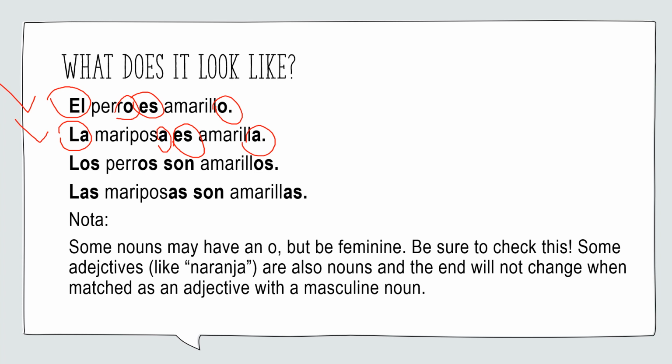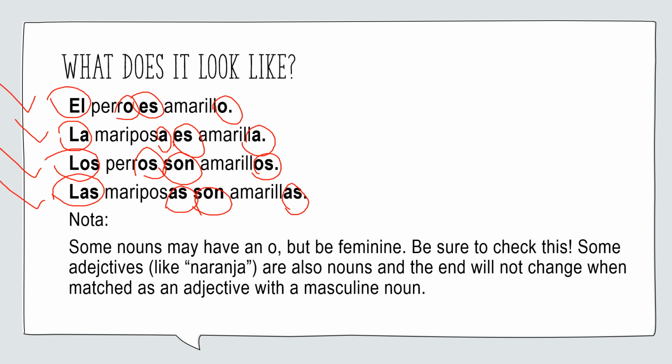We're good. La mariposa es amarilla. And we have los, plural, masculine, perros, plural, masculine, son, plural, amarillos, plural, masculine. That one checks out as well. Las, that one's feminine, plural, feminine, plural, plural, feminine, plural. That one checks out as well.